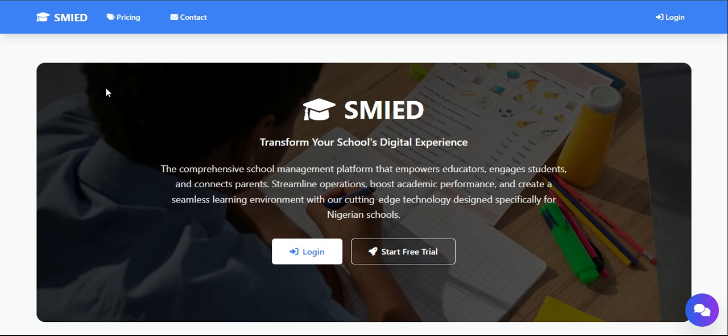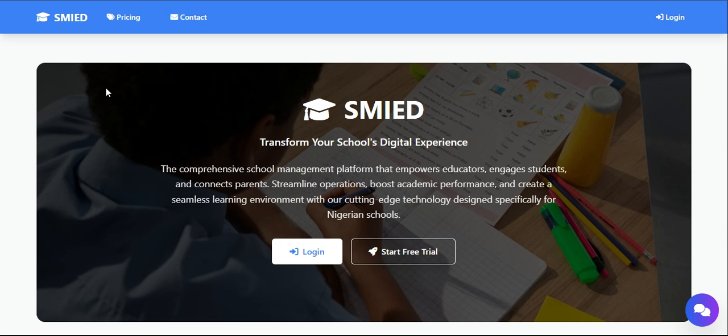Teachers can also submit lesson notes from the same platform. Yes, they can submit lesson notes. And when a lesson note is being submitted to the head teacher or the admin, of course, the admin can also respond, give a comment or whatsoever, simply to mark the lesson note. And also, there are many more. We're going to be diving into that very soon.